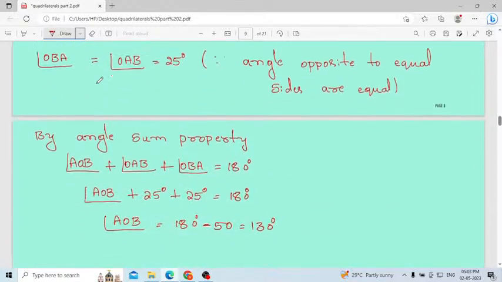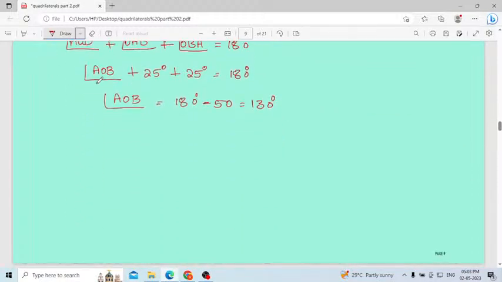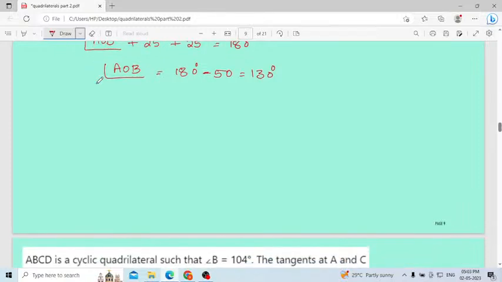No, Usharani, that is not 60. 180 minus 50 is 130. That is 50. Okay, by linear pair property.